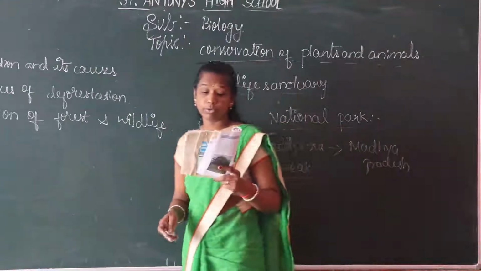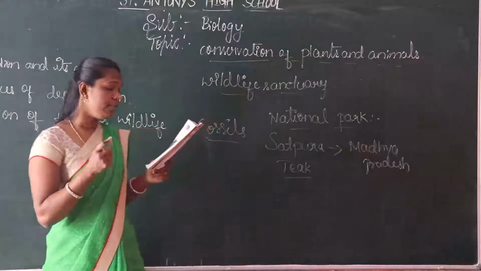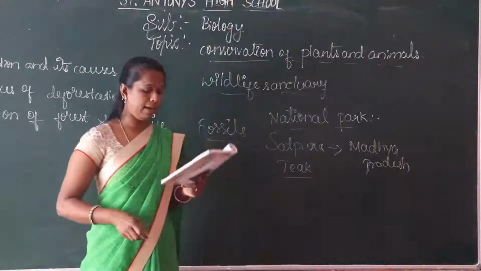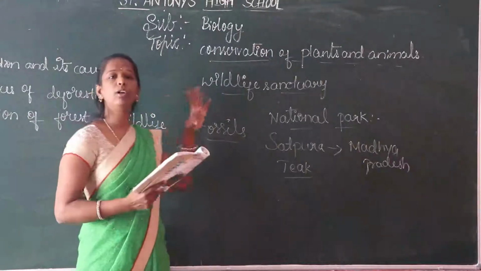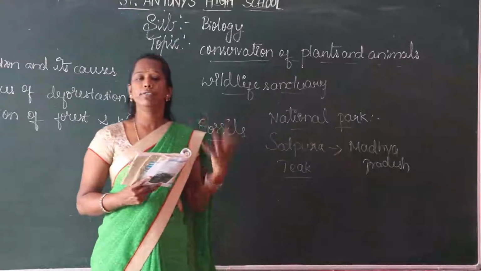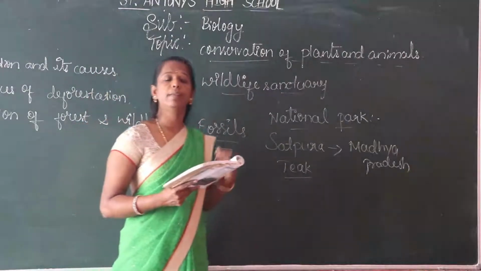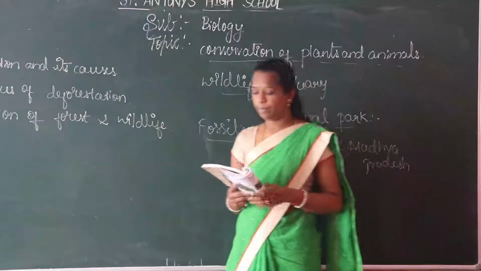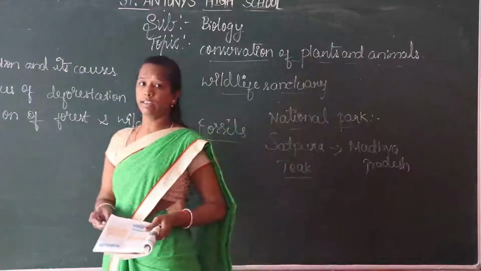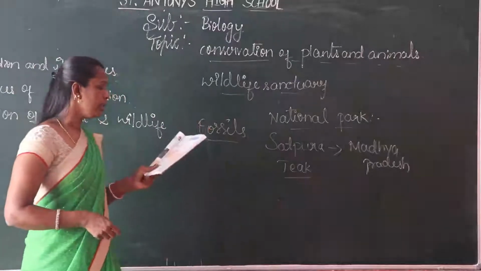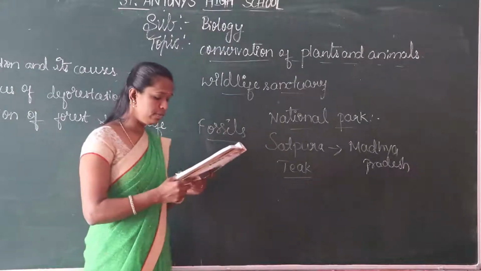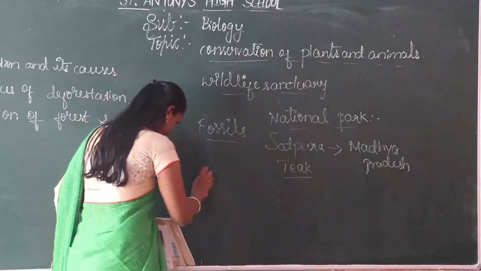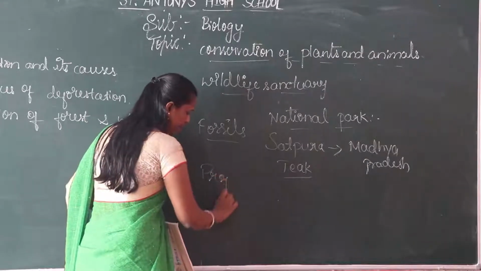Okay, children. Nearly 55 rock shelters are seen in this national park. So when we go to that national park, we see the paintings from the ancient and prehistoric period. In this Satpura Tiger Reserve, Project Tiger was launched.